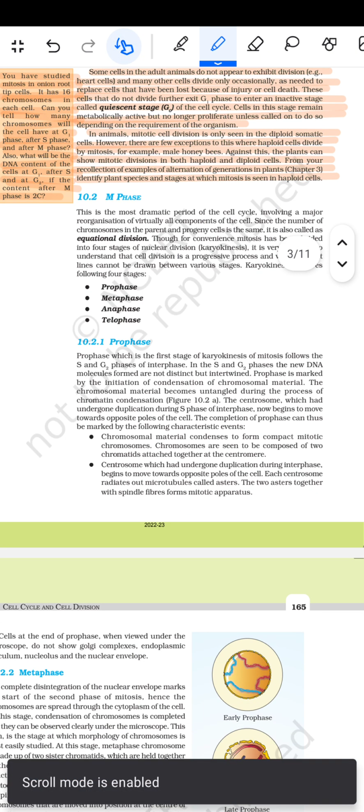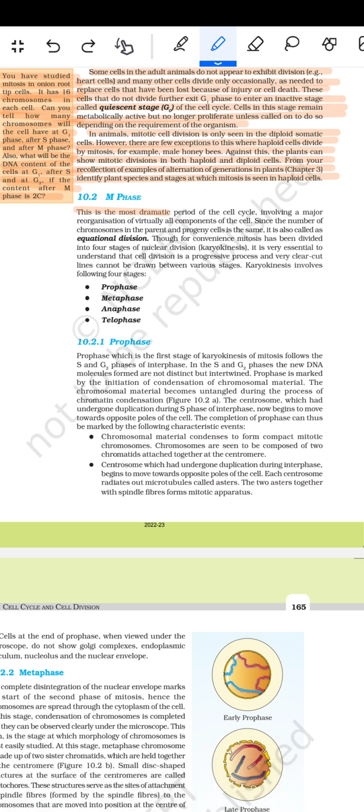So M phase, this is the most dramatic period of the cell cycle, involving a major reorganization of virtually all components of the cell. Since the number of chromosomes in the parent and the progeny cell is the same, it is also called the equational division. Though for convenience mitosis has been divided into 4 stages of nuclear division, karyokinesis, it is very essential to understand that cell division is a progressive process and very clear-cut lines cannot be drawn between the various stages. Karyokinesis involves the following 4 stages.